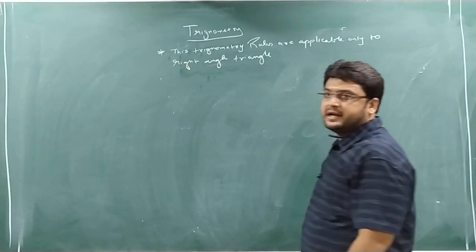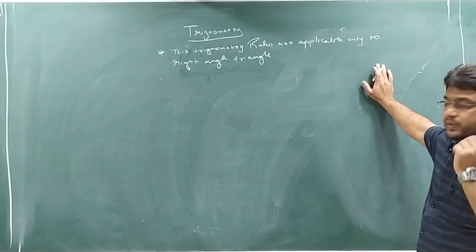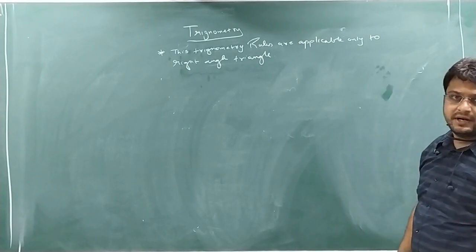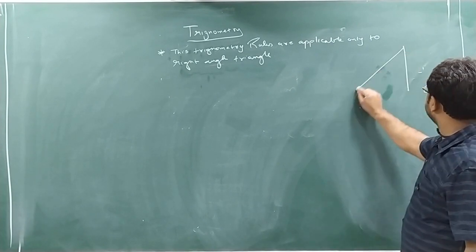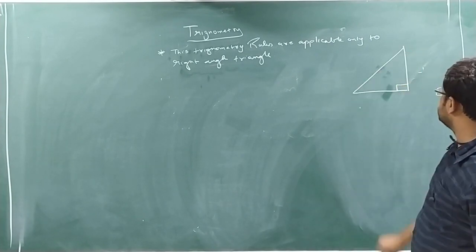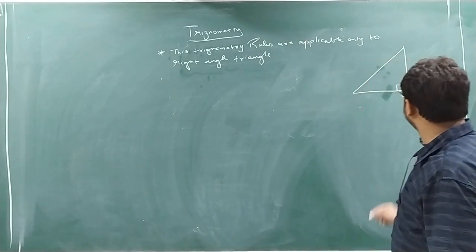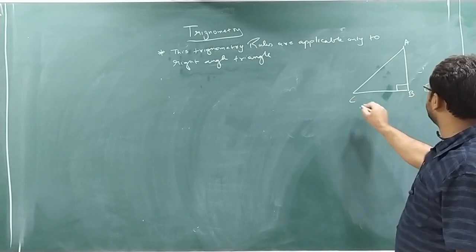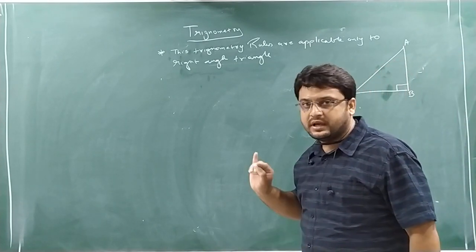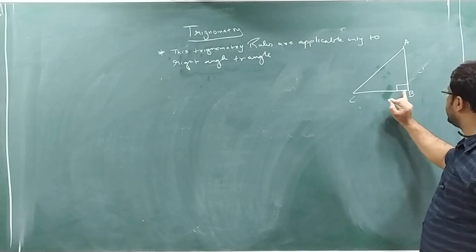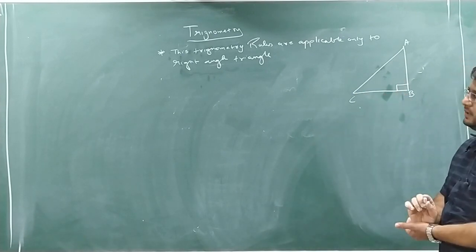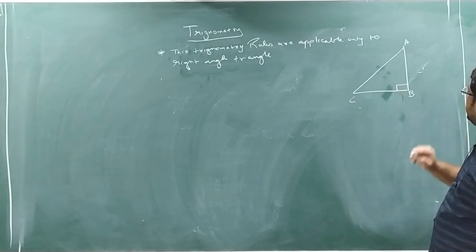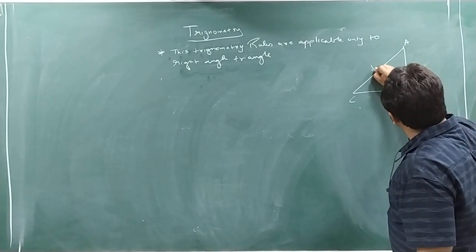Okay. A right angle triangle is a triangle in which one angle is 90 degrees. This you all know because we have studied it just in standard 9. So if you see this triangle, this is a right angle triangle. I will take the name ABC. You can see here angle B is 90 degrees, so this angle is known as a 90 degree right angle. Such a type of triangle is known as a right angle triangle. In standard 9 I also studied the parts of the right angle triangle. The side opposite to this 90 degrees is known as the hypotenuse.